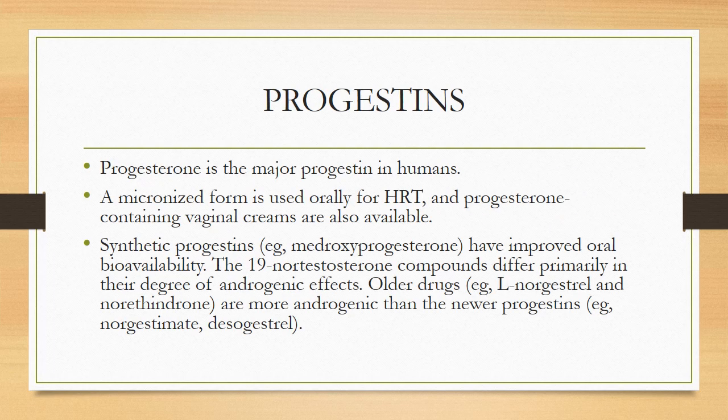Next hormone is progestins. Progesterone is the major progestin in humans. A micronized form is used orally for hormone replacement therapy, and a progesterone-containing vaginal cream is also available. Synthetic progestins, including medroxyprogesterone, have improved oral bioavailability. The 19-nortestosterone compounds differ primarily in their degree of androgenic effects. Older drugs like norgestrel and norethindrone are more androgenic than the newer progestins like norgestimate or desogestrel.